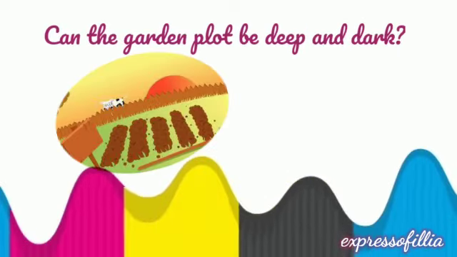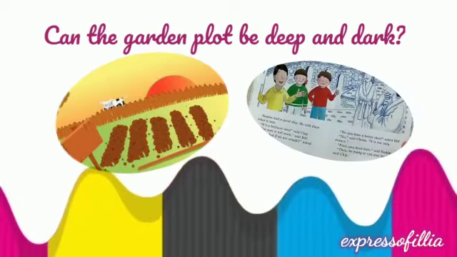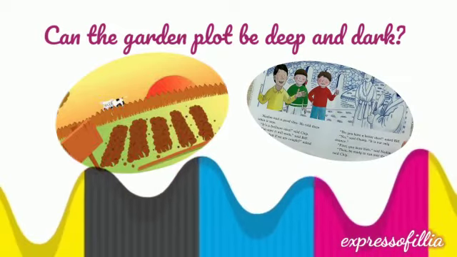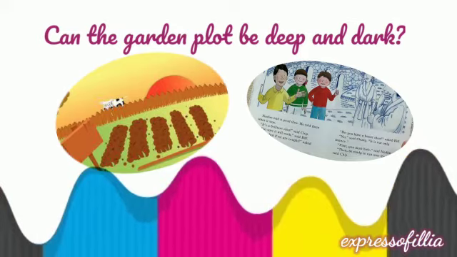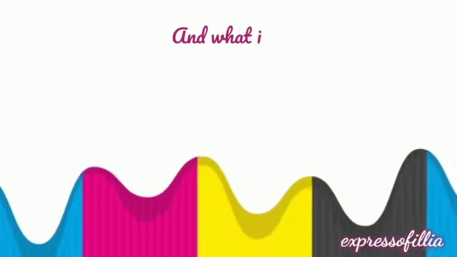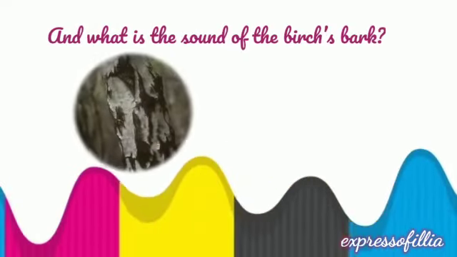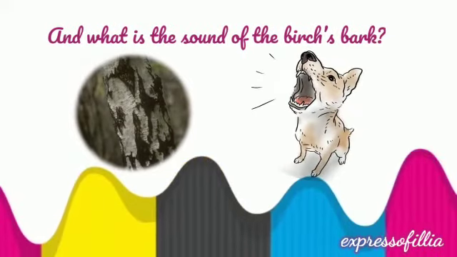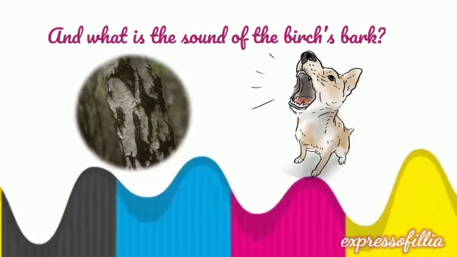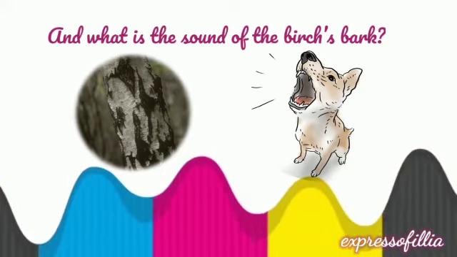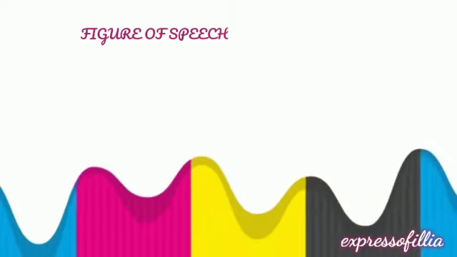Can the garden plot be dark and deep, as the storyline of a film or a movie is dark and deep? So the poet is questioning, can a garden plot be dark and deep? And what is the sound of a tree's bark? Does it have any sound similar to the barking sound of a dog? So this is all what the poet is questioning.